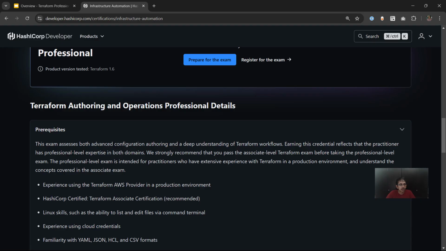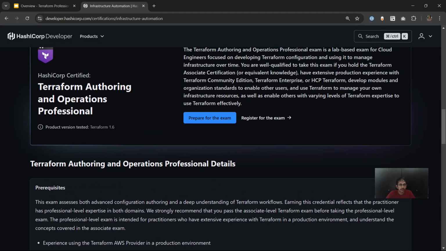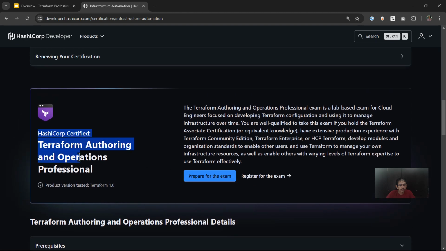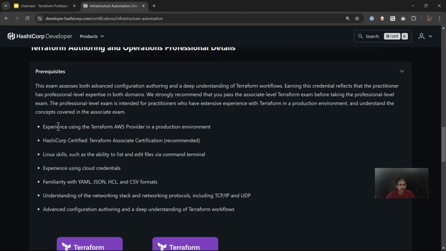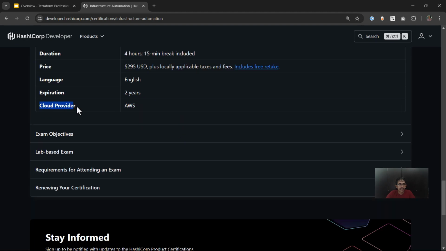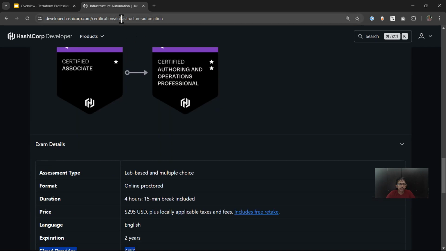In fact, let me also quickly show you this so that we are well versed with it. When you look at the authoring and operations professional, you see that at this stage, you are expected to have experience using the Terraform AWS provider in a production environment. And the cloud provider is also showing AWS. In the near future, they'll support other cloud providers. So make sure to keep yourself updated with the latest certification page updates.